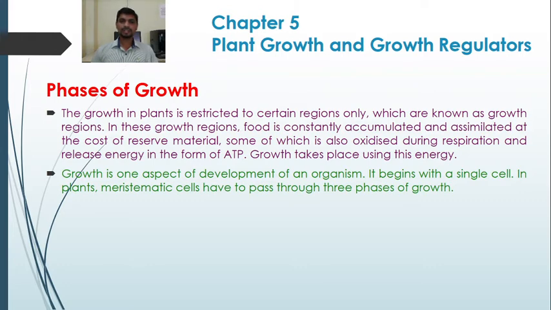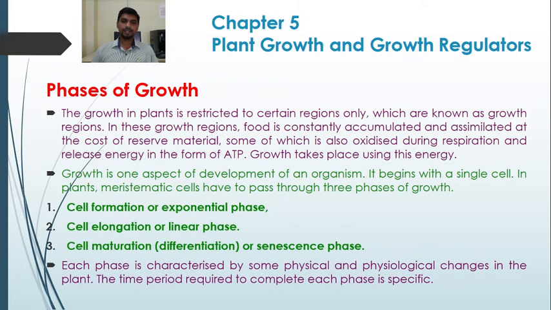So these three phases through which the meristematic cell has to pass for growth and development are referred to as phases of growth. There are three phases of growth: cell formation or exponential phase, cell elongation or linear phase, and the third one is the cell maturation or senescence phase. In cell formation, new cells are formed as a result of cell division. These newly formed cells undergo cell elongation, and finally they go for cell maturation.